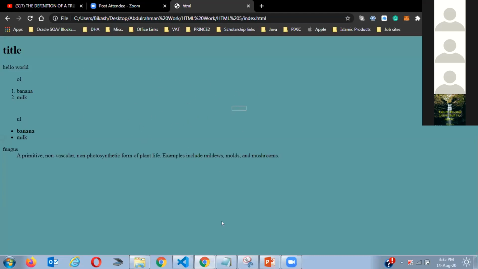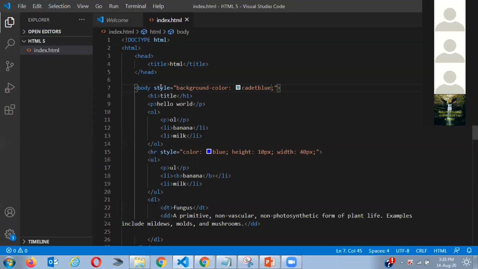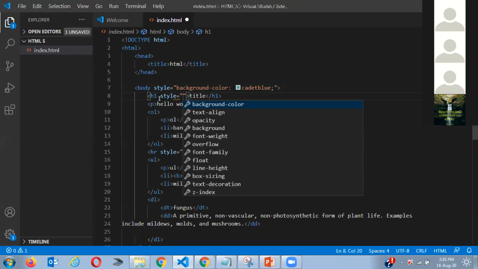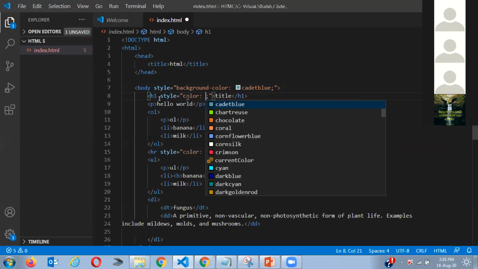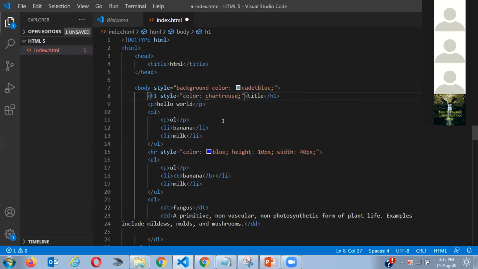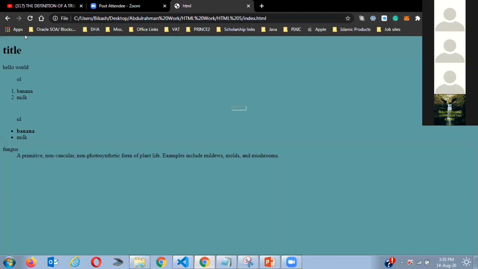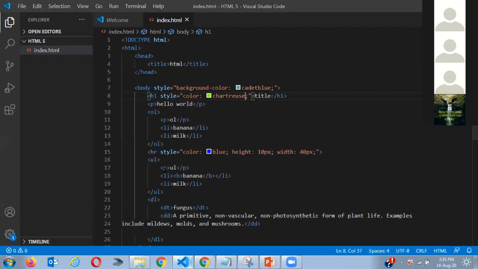So now you guys can get some idea what I mean by saying, if I want to style H1, okay, let's go in H1. I want to say style. I want to style this. Now I want the color to be, for this. Now we're going to use color, because background color means the full background, but color is usually used for font. So I'm using a title. I want to change the color, so I'm going to use this. If I choose green, you see the title becomes green. So hopefully you guys get the idea what I mean.